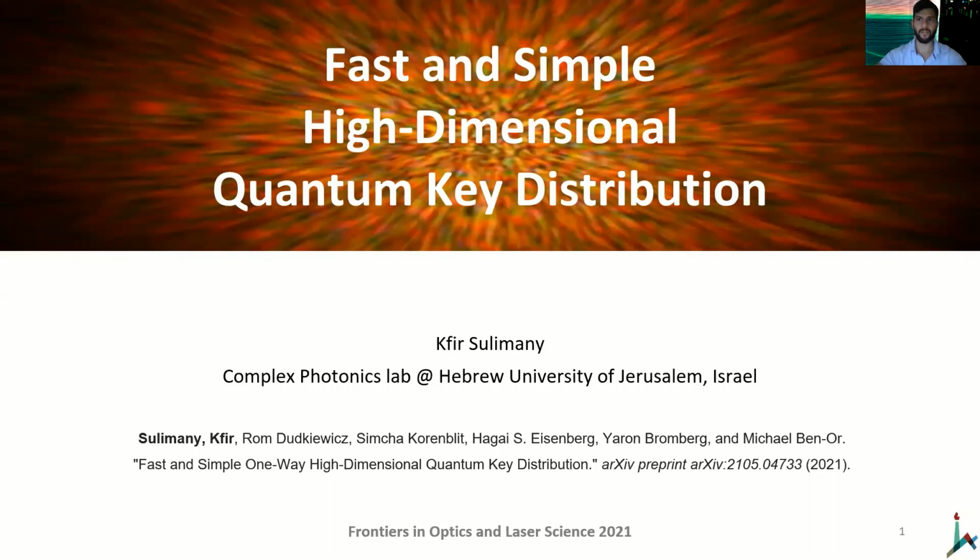Hello, I'm Kfir Sulimany from the Hebrew University of Jerusalem, and I'm a PhD student in Yaron Bromberg's lab for complex photonics. Today I'm going to talk about fast and simple high-dimensional quantum key distribution. In this work, we analyze and demonstrate a novel scheme for fiber-based high-dimensional quantum key distribution, and we show a significant improvement in the secure key rates of the system.